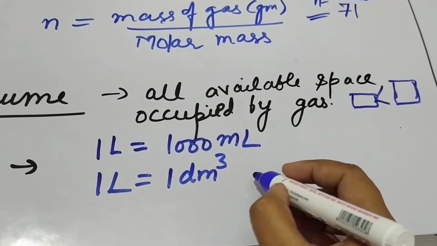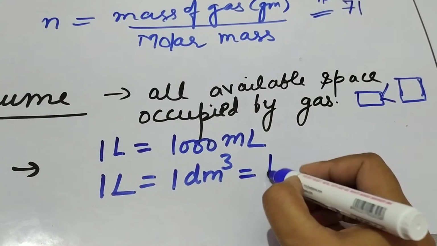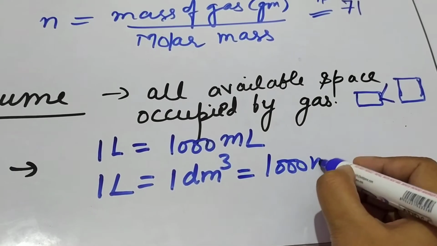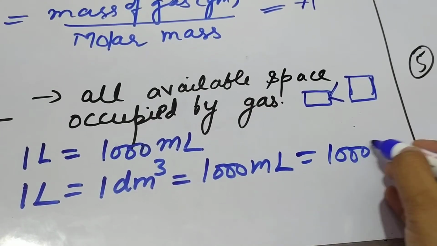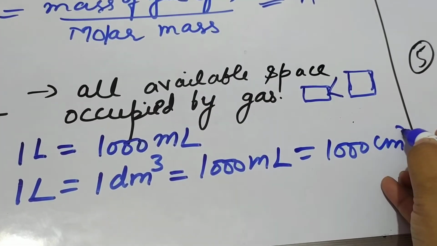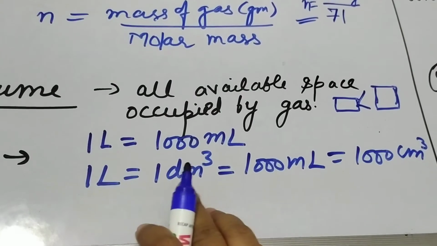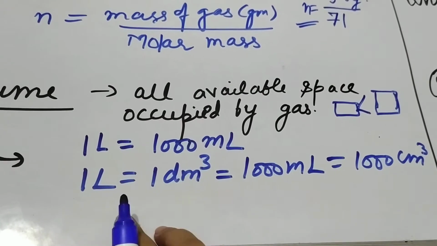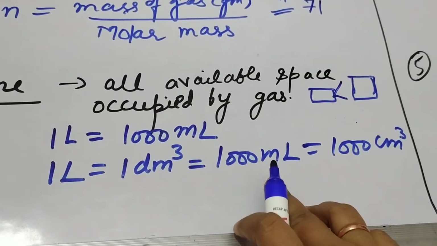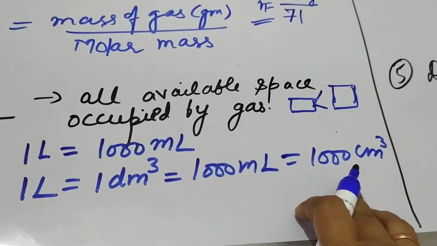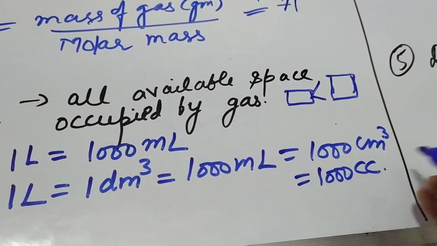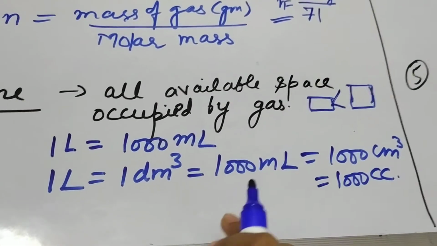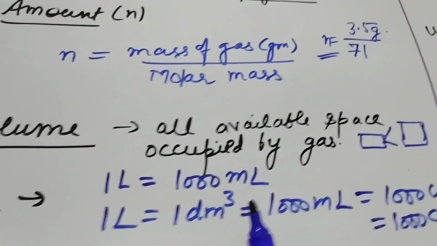That is equal to 1000 milliliter, which is in turn equal to 1000 centimeter cube. So 1 liter and 1 decimeter cube both are equal units, and 1 milliliter and 1 centimeter cube are equal. It can also be written like this, 1000 cc. These are the most commonly used 4 units in the calculation of the volumes.